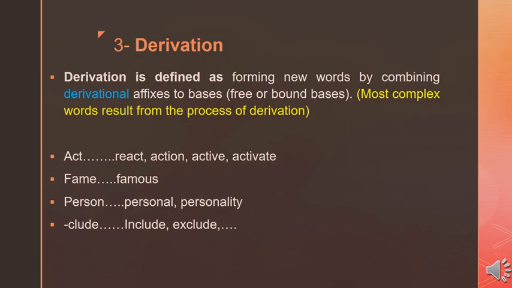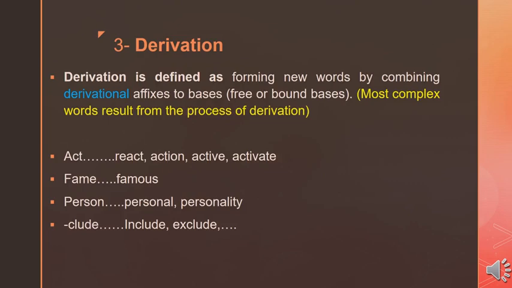But remember that complex words that result from the process of derivation consist of a free or a bound base plus derivational affixes only, because inflectional affixes never change the part of speech or the meaning of the word. So adding inflectional affixes does not create any new word in English. The word remains the same, but its grammaticality is going to change.